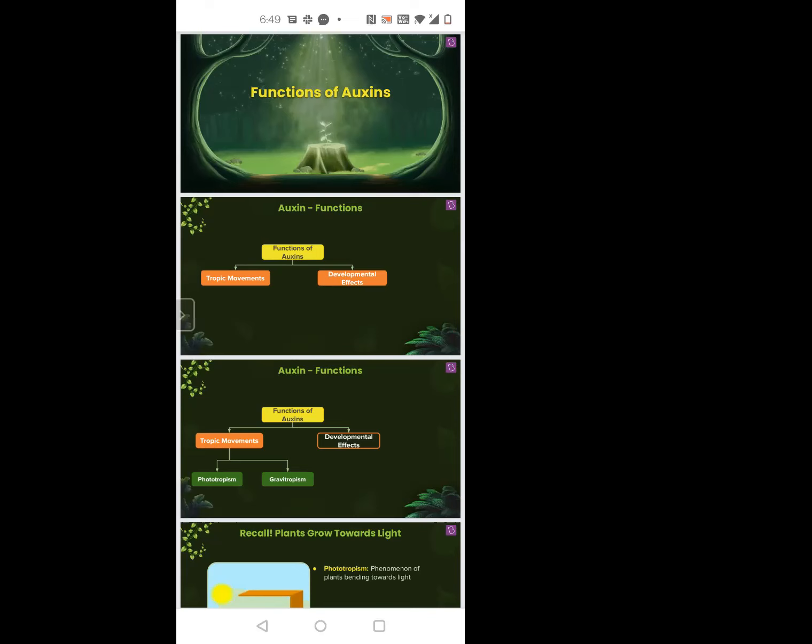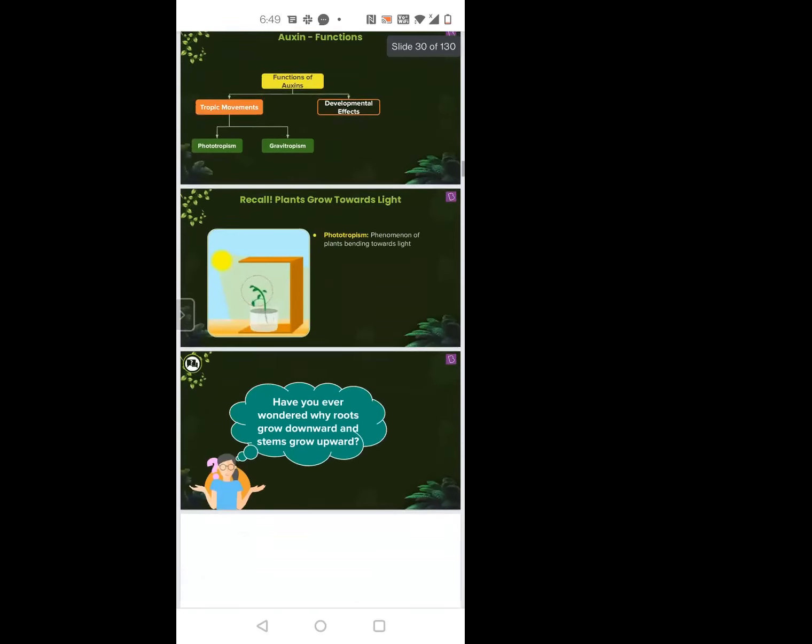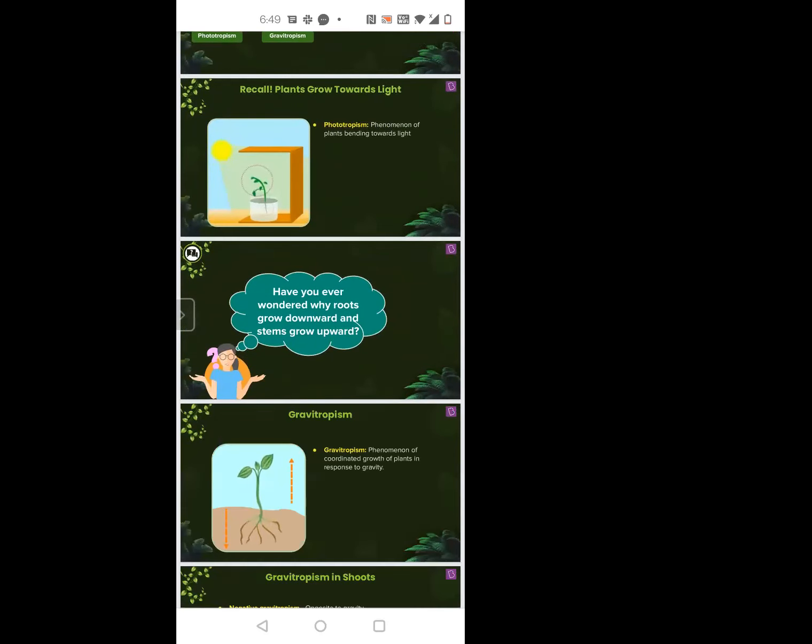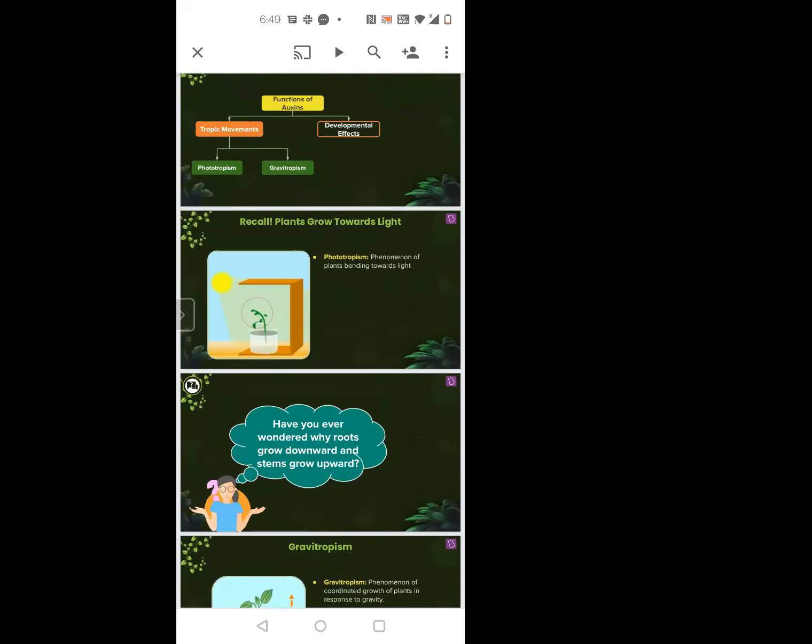Gravitropism is nothing but geotropism, that is, because of the force of gravity. In a plant, the stem shows negative geotropism and the root shows positive geotropism, while the stem shows positive phototropism and the root shows negative phototropism. Then you have chemotropism, wherein the roots go towards chemicals, and hydrotropism, which is towards water. Roots need chemicals and water, so they keep going towards them. That is positive hydrotropism or chemotropism.